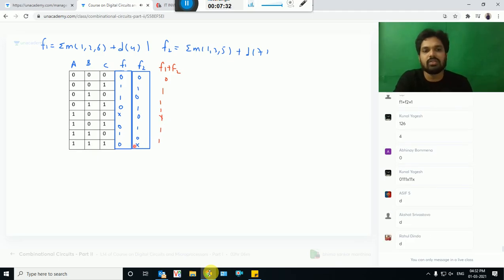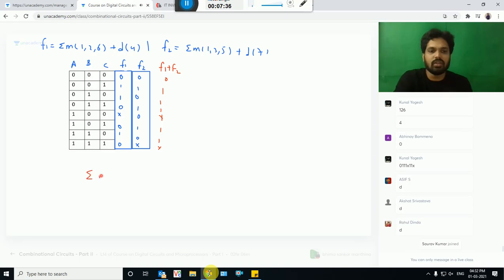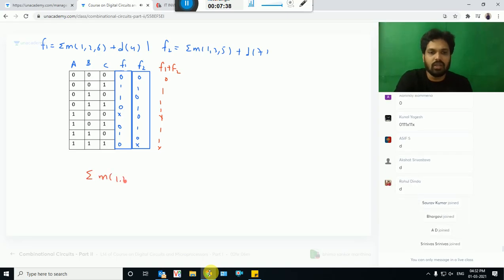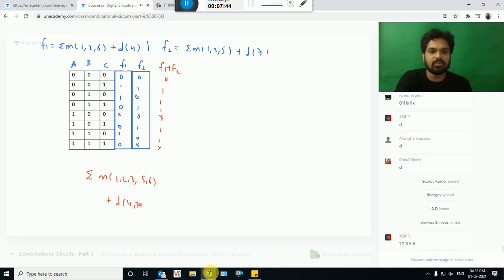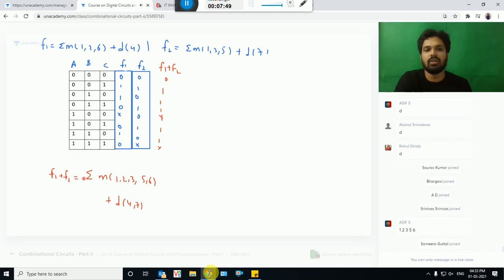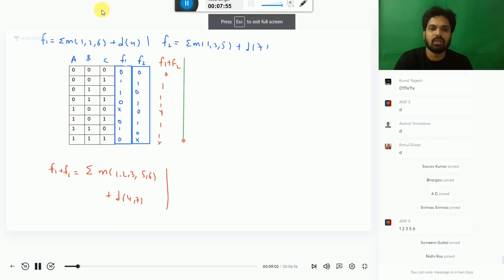So what is this function? Sum of the minterms 1, 2, 3, 5, 6 plus don't cares of 4 and 7 is your f1 plus f2. Okay, very good. Similarly, what is the function f1 into f2?